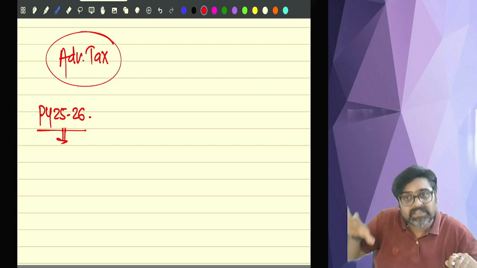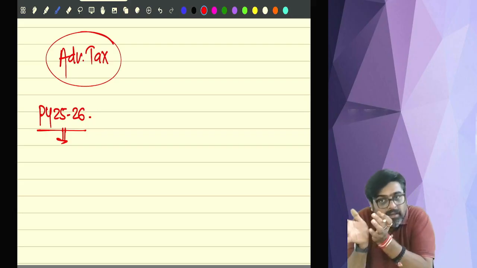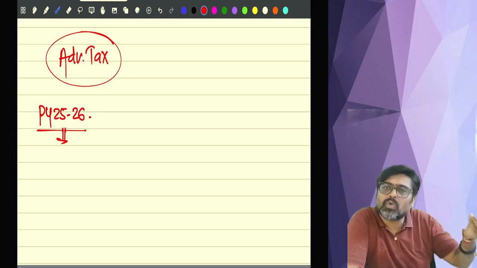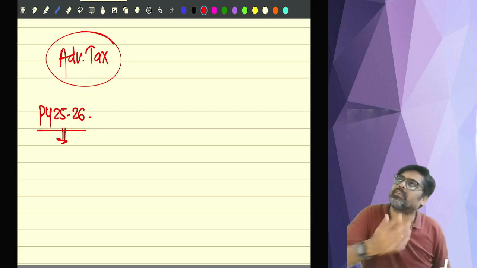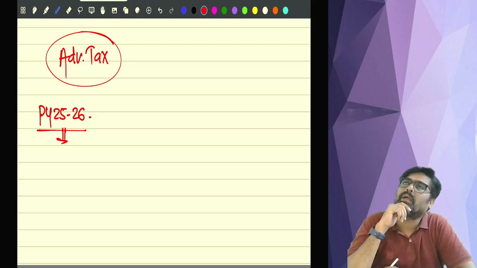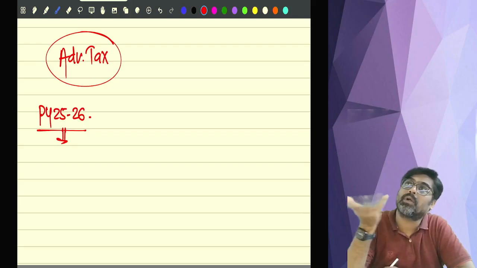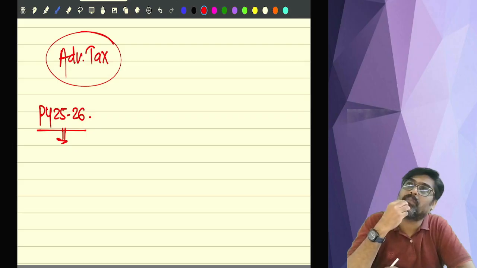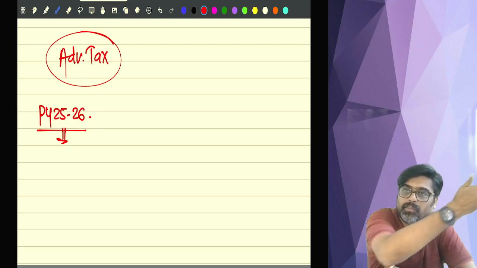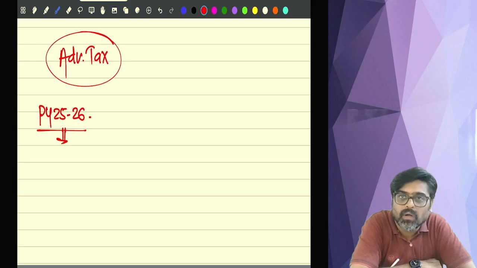So from the past data, you will have an idea of how much growth will happen this year and how much total income you are going to earn. For example, 5 years back you started earning income. First year your income was 10 lakh. Second year it grew and became 12 lakh. Third year it became 15 lakh. Fourth year it became 18 lakh. Last year it was 20 lakh. So definitely this year your income is going to be a little bit more, no?